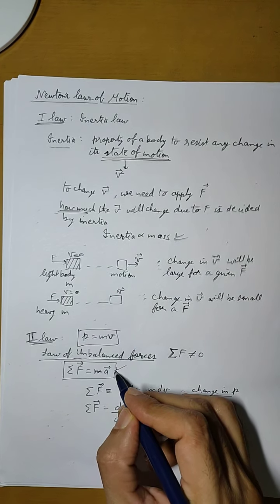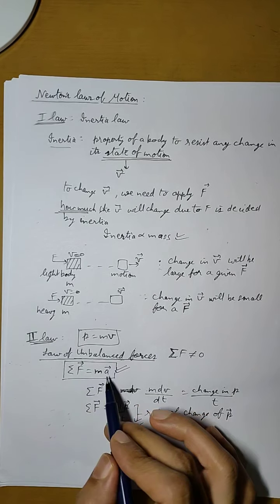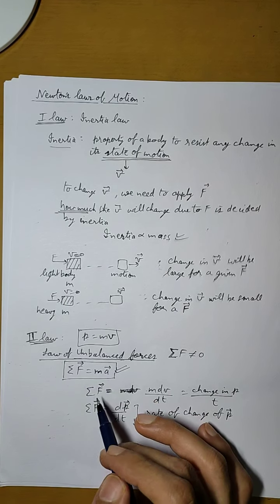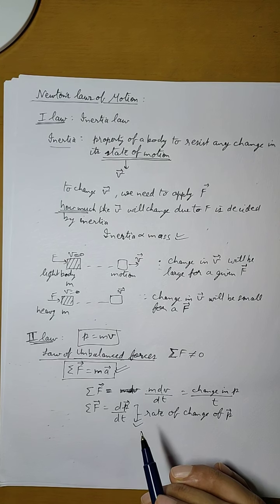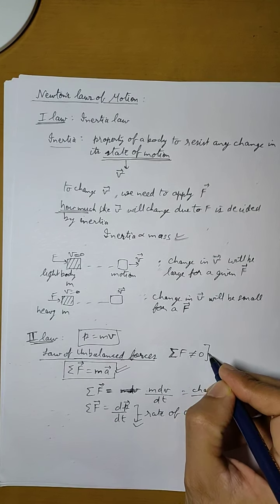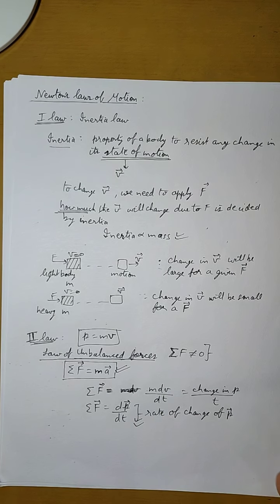So we have two mathematical expressions of second law of Newton. One is force equals ma, and another is force equals rate of change of momentum. But the common thing that remains is this, that the forces have to be unbalanced for this change to come around.